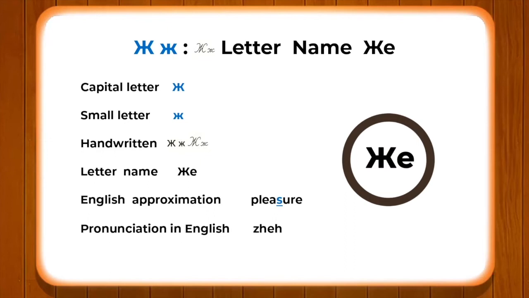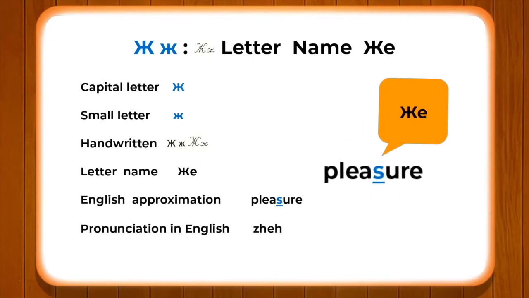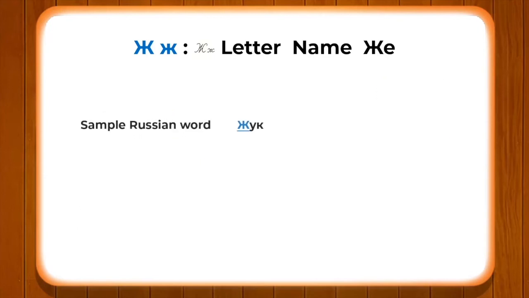Okay, the next letter is zh. This is a very peculiar sound which is only found in Russian, so we have to master it by practicing continuously. I recommend you all to pay attention so that you understand this sound clearly. The English approximation is zh in pleasure, and a sample Russian word is zhuk, which means beetle.